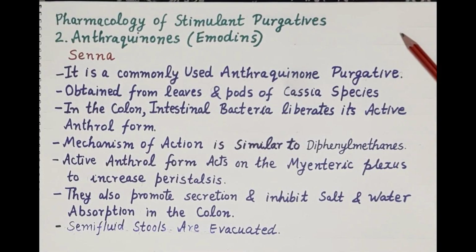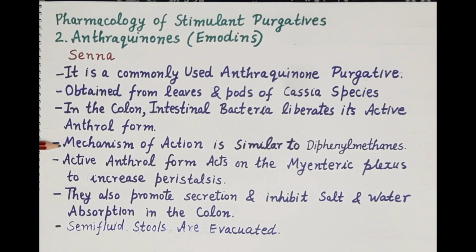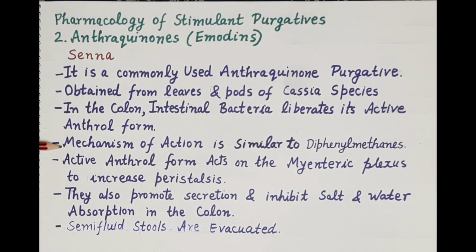Now, the next stimulant purgatives are the anthraquinones, also termed emodins, and the most commonly used anthraquinone purgative is senna. It is obtained from the leaves and pods of Cassia species, and in the colon, intestinal bacteria activate senna and liberate its active anthrol form. The mechanism of action of senna, or the anthraquinones, is similar to that of diphenylmethanes.